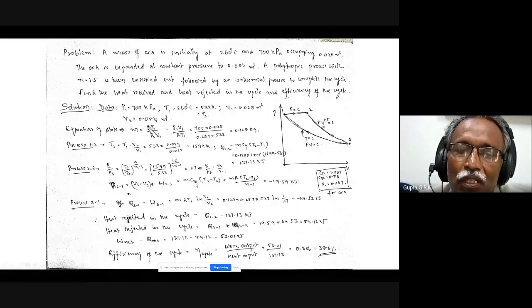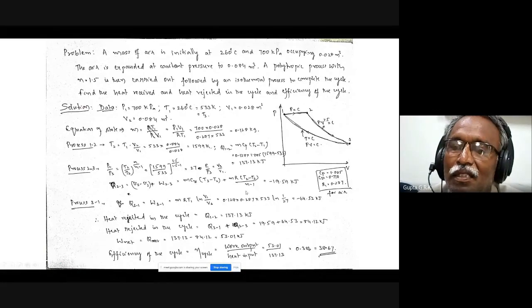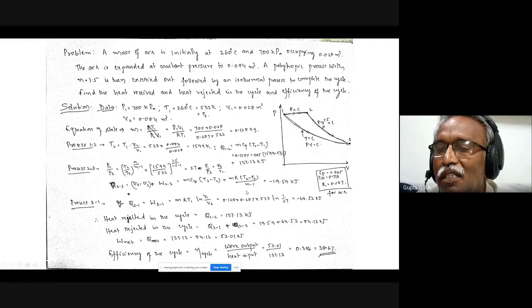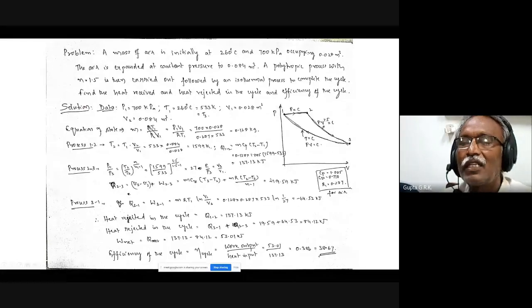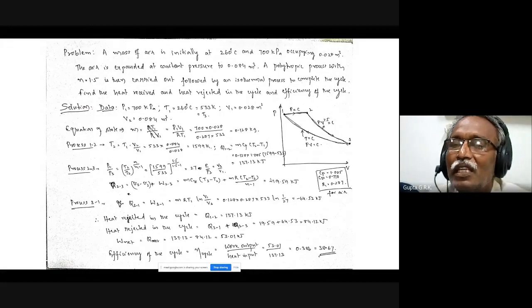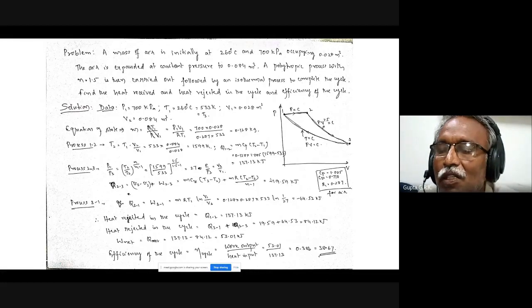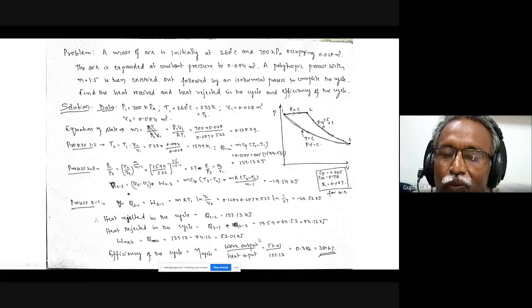Here one thing you have to observe is I didn't calculate W separately for everything. I know that net heat transfer is equal to net work transfer, and net work transfer is equal to heat input minus heat lost. So heat in minus heat out is the net heat transfer, and also the net work transfer. That is the way I can find out the efficiency.